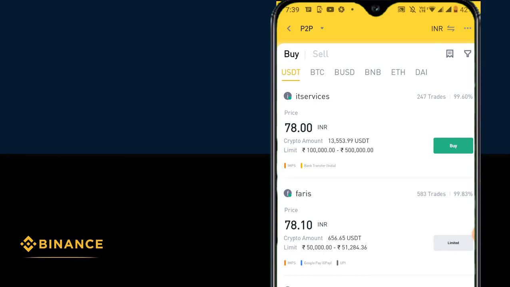If you look at the first guy, ITS Service, you can see he has made 247 trades and has a 99.60% completion rate, which is really good. When you select any person in P2P, always go with a minimum of 95% completion rate. The completion rate drops because of many technical issues. I also do trading in P2P, and I have completed every single order, but still my completion rate dropped to 98.60%.